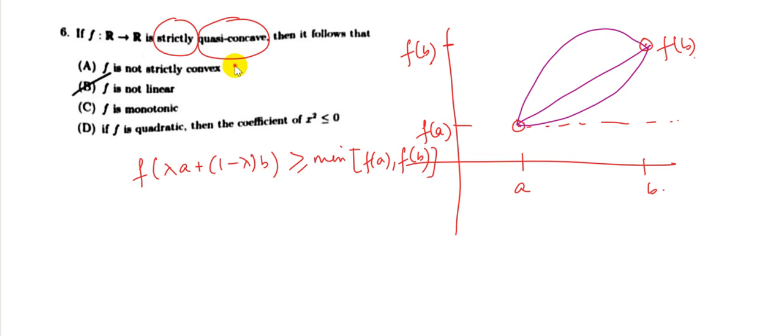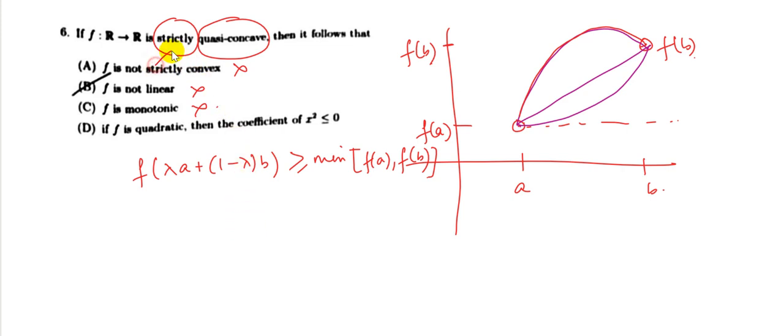It is not strictly convex is not true. It can be strictly convex. It is not linear is not true, and is monotonic also is not true, because if it is a concave function, then it will not be monotonic. It will increase and then decrease. So that is also not true.